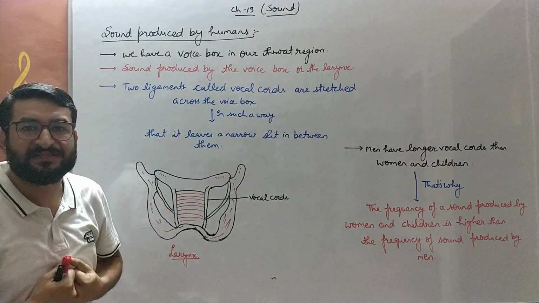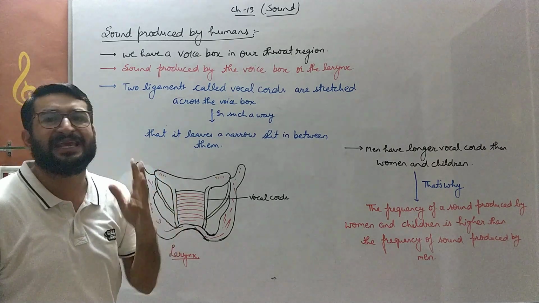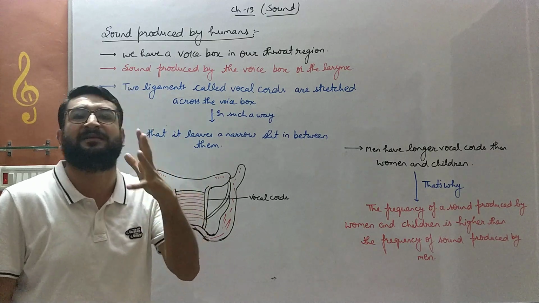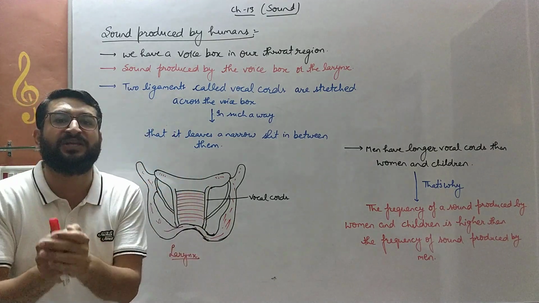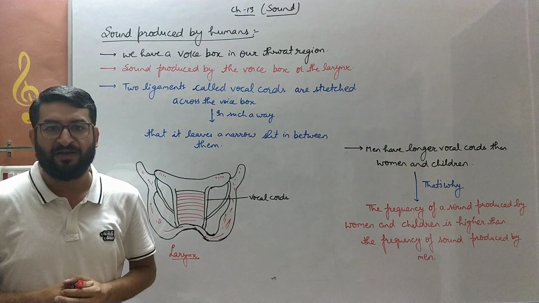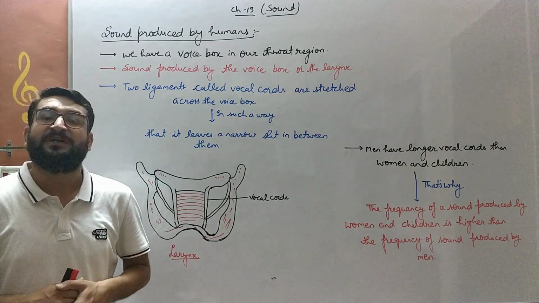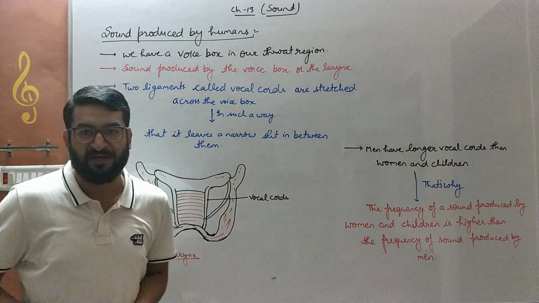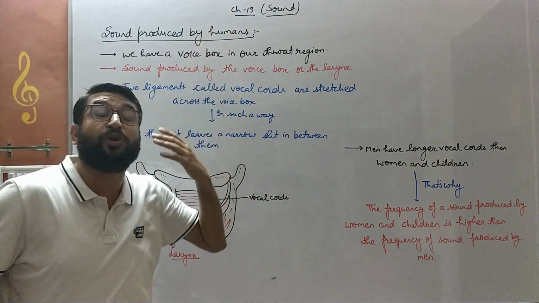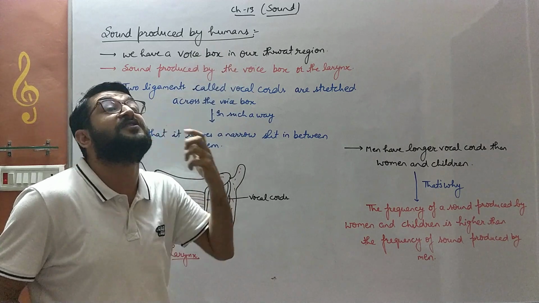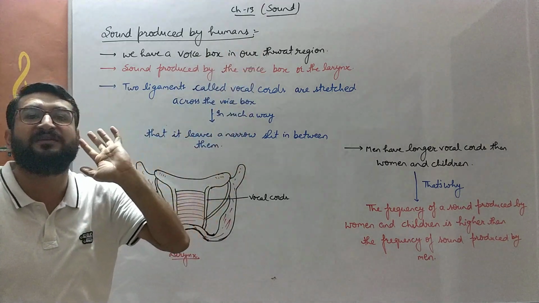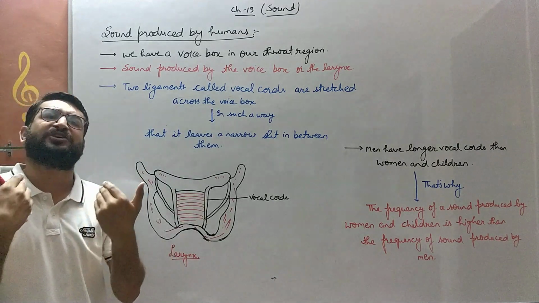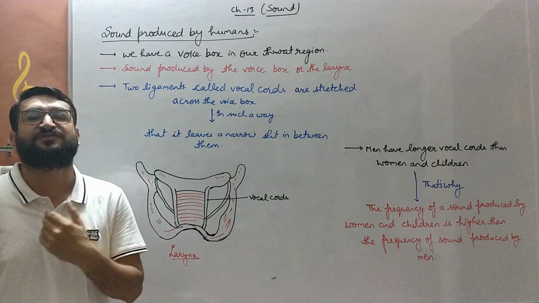The reason behind this is the speed of light in air or vacuum is 3 into 10 raised to the power 8 meter per second. That is approximately 30 crore meter per second. Whereas the speed of sound in air is 340 meter per second only. So the light travels much quicker and reaches our eyes first, and then the sound of thunder reaches our ears later on. Then we have discussed the characteristics of sound in this chapter in my previous videos.